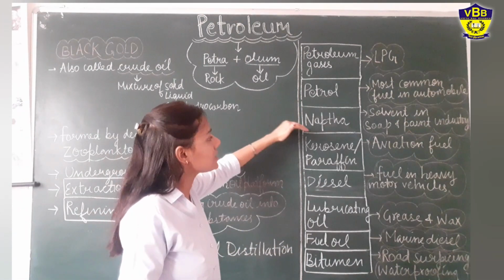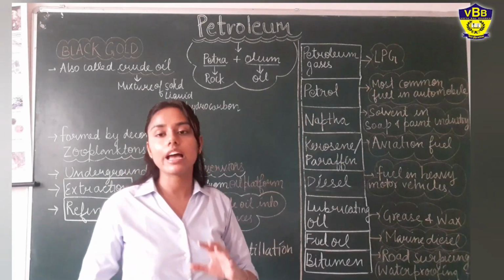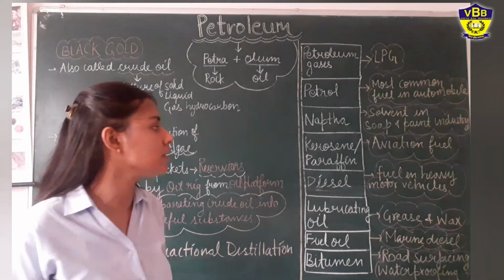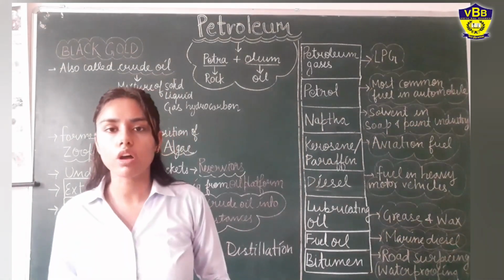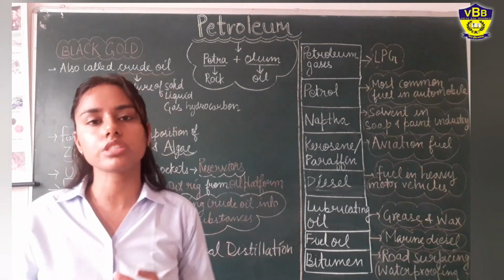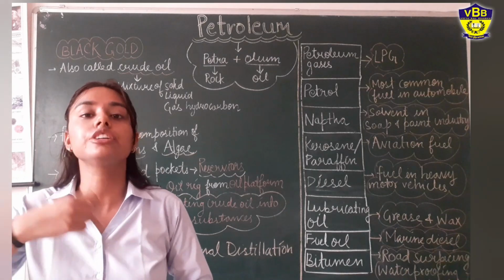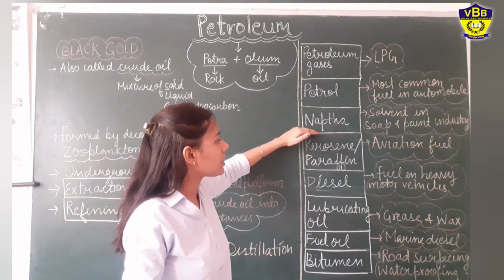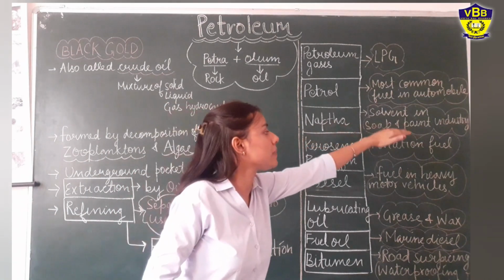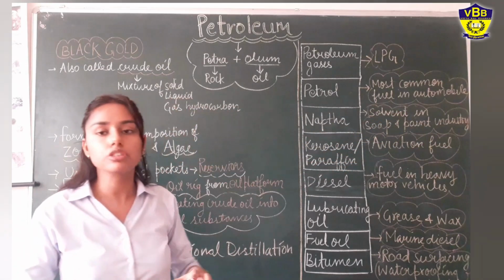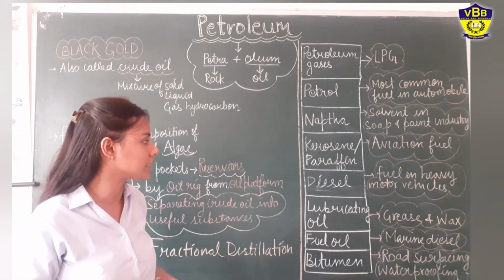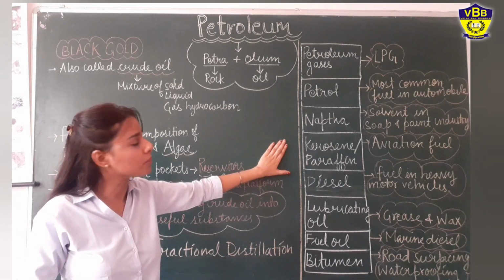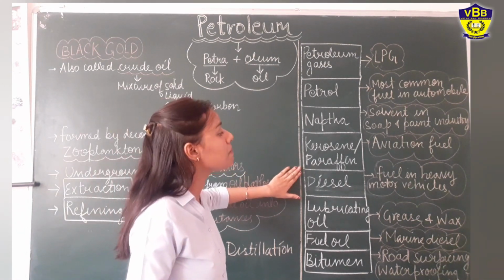And the next one is naphtha. Naphtha is actually used as a solvent in the soap and paint industry. Now, what is a solvent? A solvent is just a substance in which other things are dissolved. So, naphtha is used in the soap and paint industry to make soap and paint of various colors and properties. The next thing that we obtain is kerosene and paraffin.